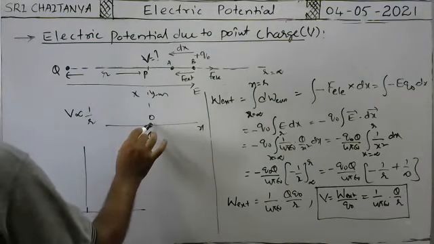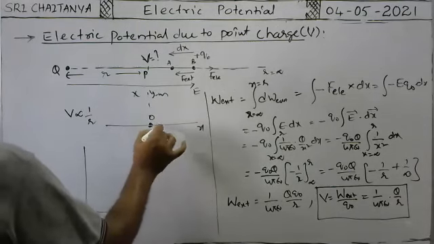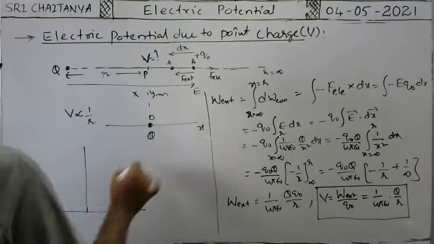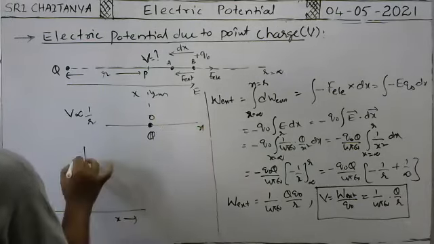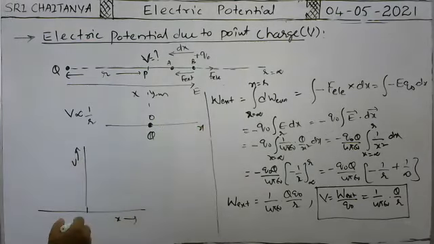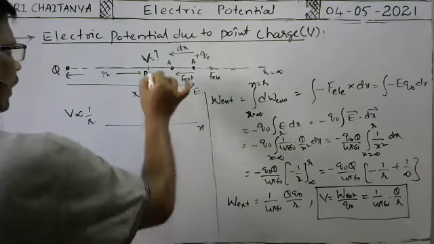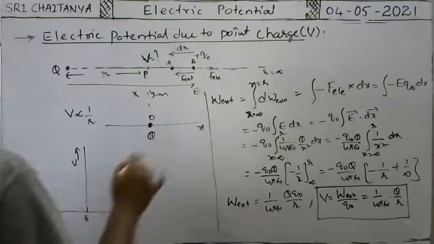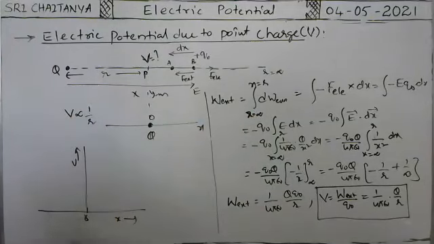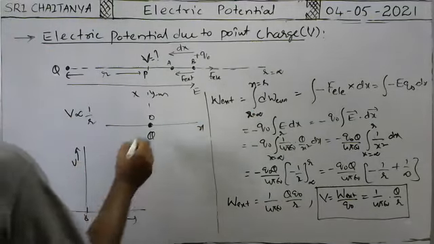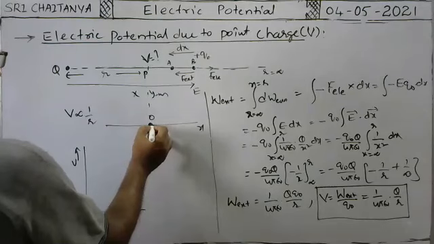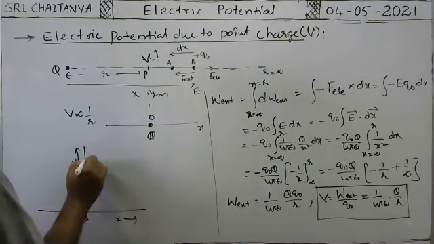Suppose when you increase the distance of the point from this charge in this direction, when x increases, how does the potential change? From the origin, when the distance of the point where potential is to be determined gradually increases, then the V value changes according to this formula. That's why you will get the graph like this. Whenever the point is very near to the charge, the potential is maximum.